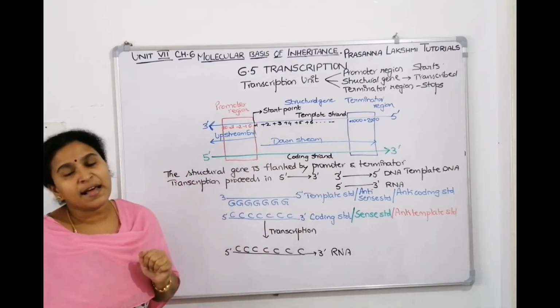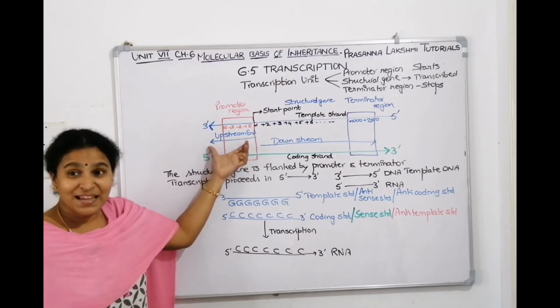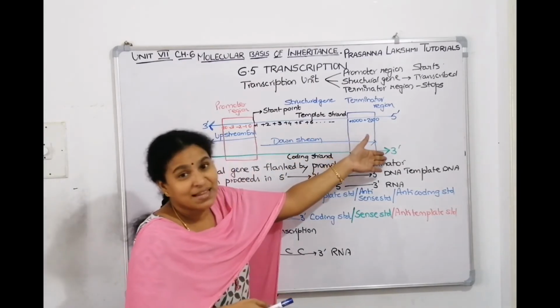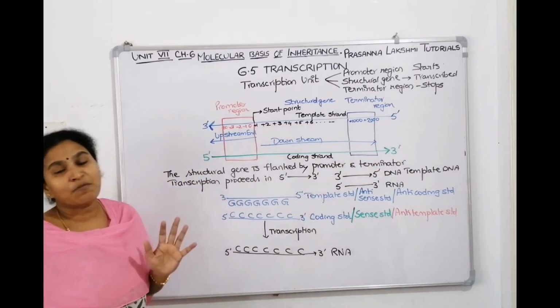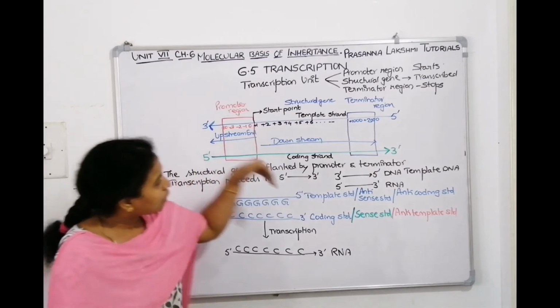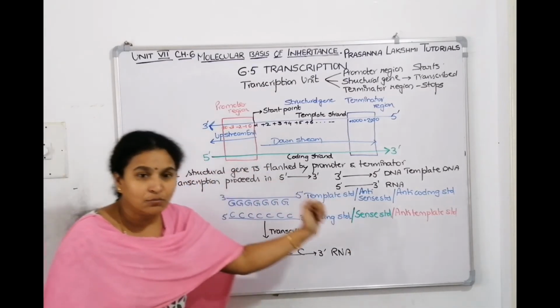Where is promoter located? I asked you. Promoter is upstream. Where is terminator located? I asked you. Terminator is downstream. So you understood what is upstream and what is downstream. So then promoter is upstream. The direction of transcription is down the stream. Terminator is down the stream.